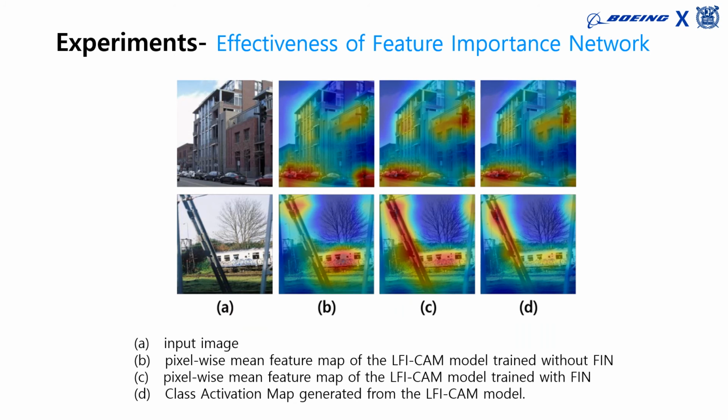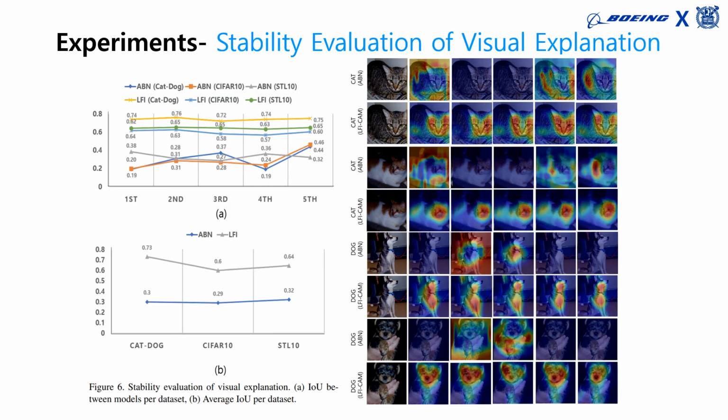To evaluate the effectiveness of the proposed feature importance network, we visualized the pixelized mean feature map from the last convolutional layer of the LFI-CAM, trained without and with the FIN. As shown in the figure, after the FIN's feature importance is incorporated, our LFI-CAM successfully focuses on the most distinguishable region of the target object, where in this example, the steel structure is more prominently highlighted after applying the FIN.